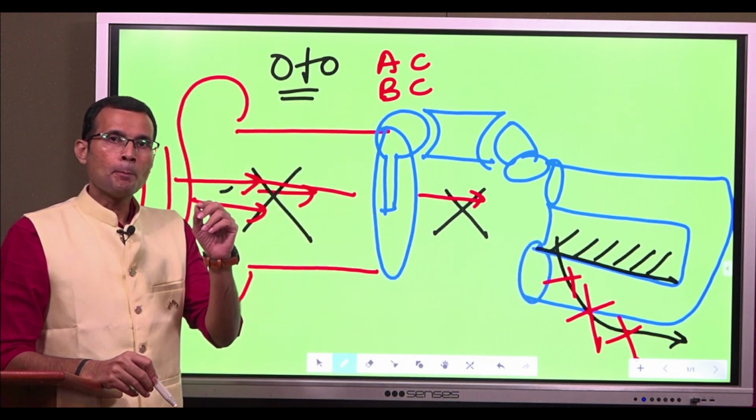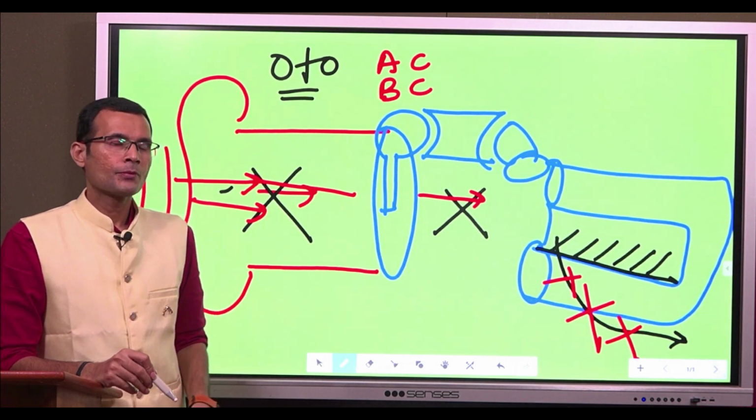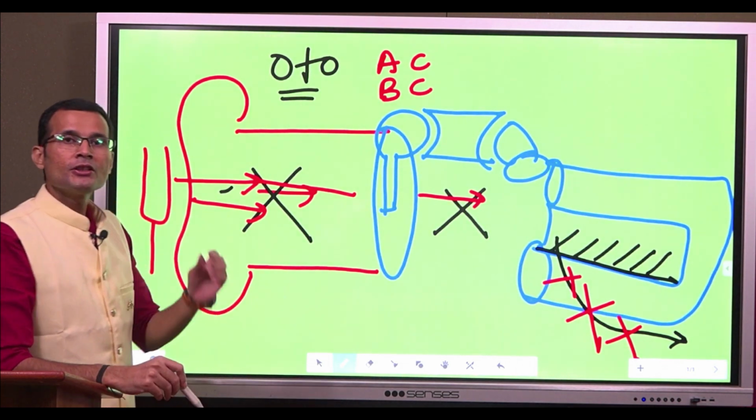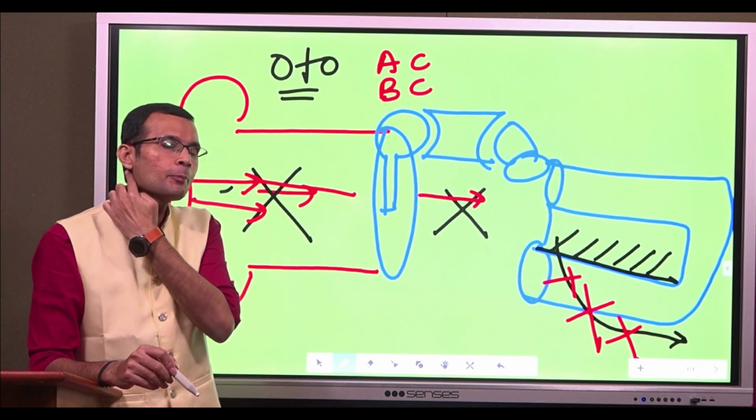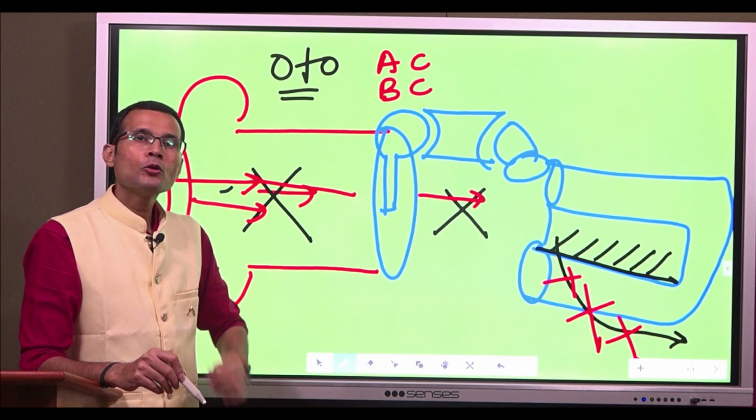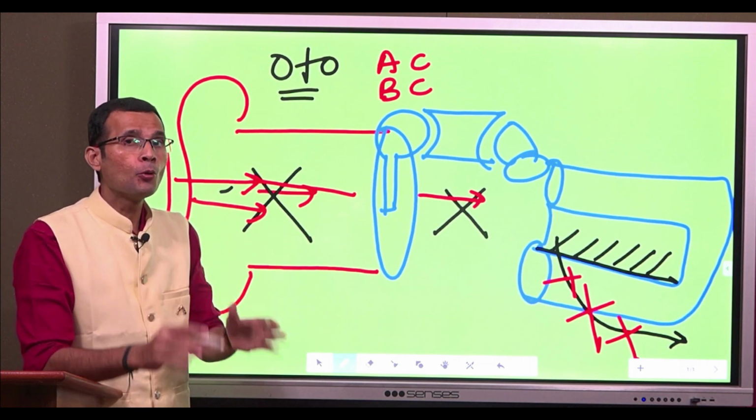When we are checking bone conduction, we will place the tuning fork over the mastoid process. We are checking the bone conduction of the sound.